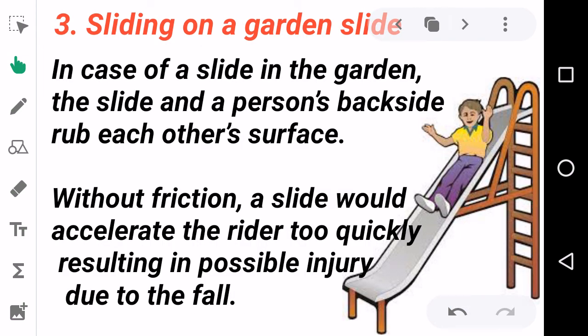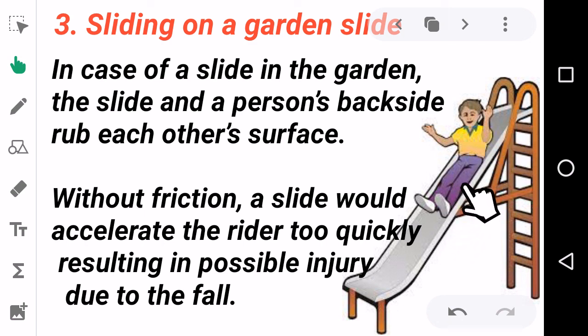The next example, sliding on a garden slide. Here you can see the boy sliding on a garden slide. In the case of a slide in the garden, which are the two surfaces? The back side of the boy is the first surface and the slide is the second surface. Do they rub each other? Yes, both of these surfaces are in contact. So here also a frictional force arises.